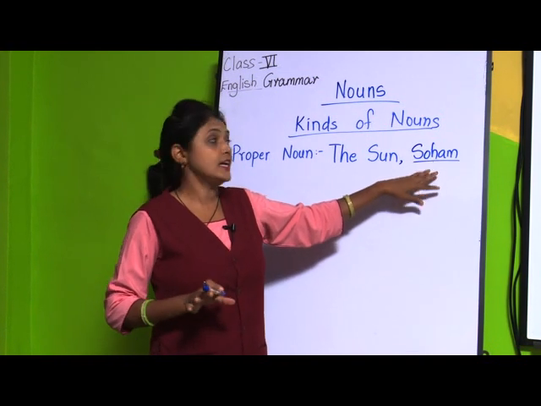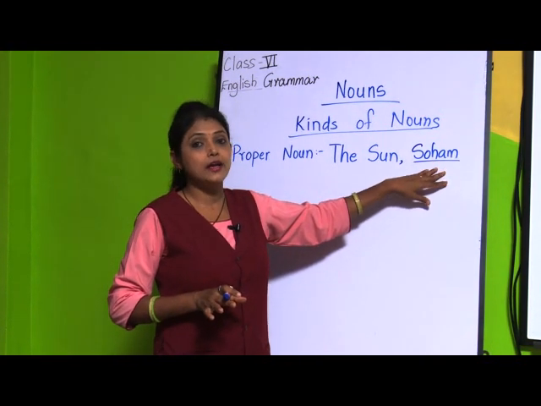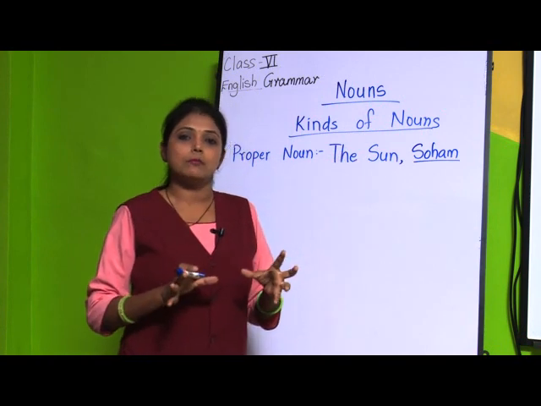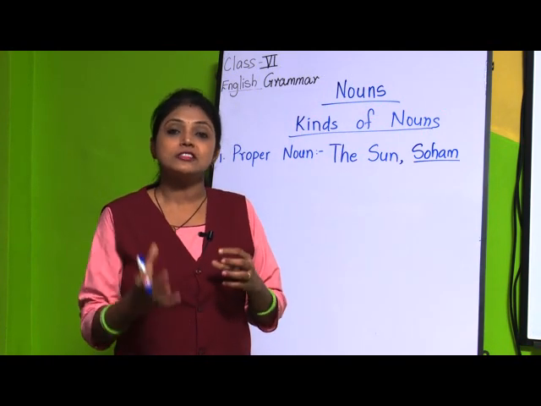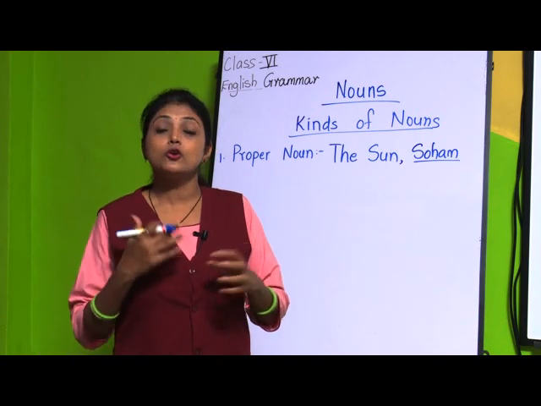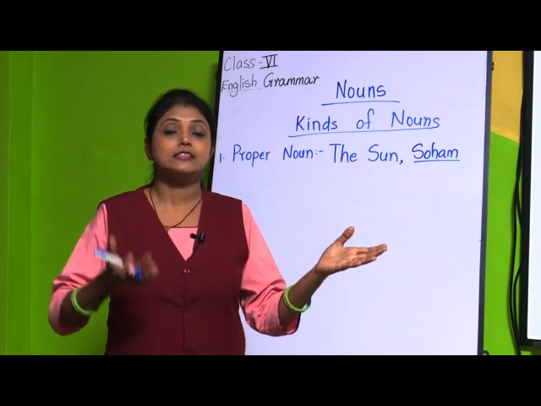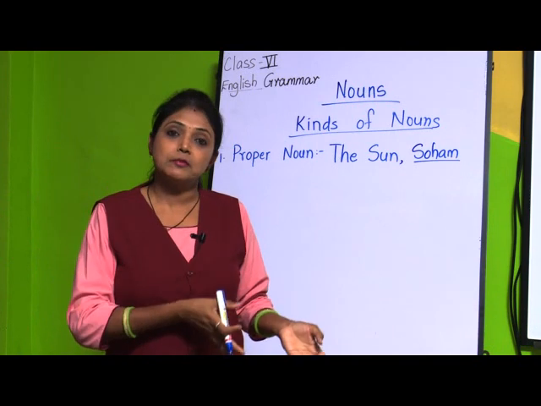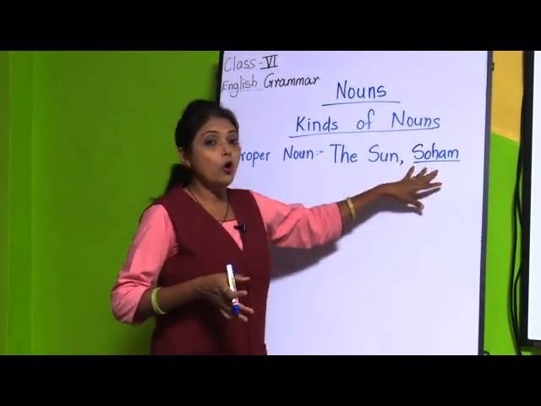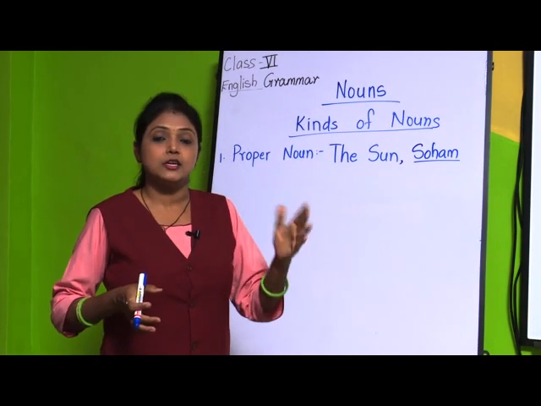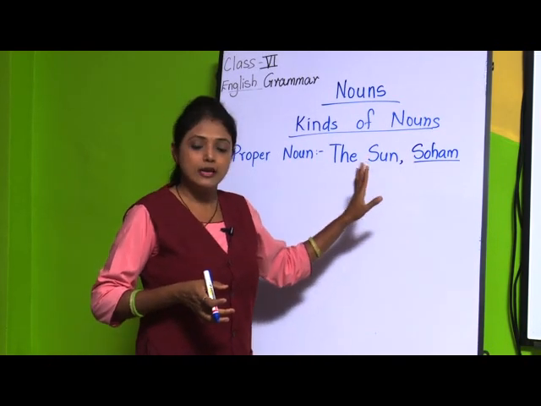No, we will say that it is a proper noun. Why? Because even though the name is common, the personality is different, right? The looks are different. Someone may be tall, someone may be small, someone may be a small baby, someone may be a very old person. So the name Soham may repeat, but it is a proper noun.